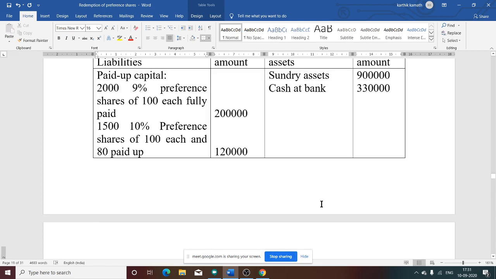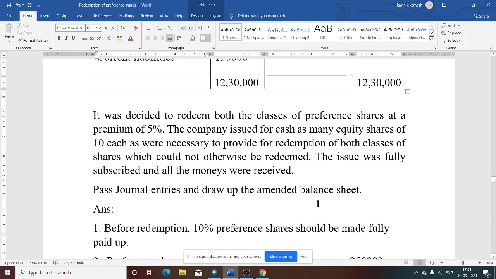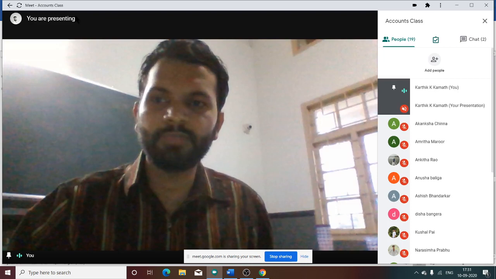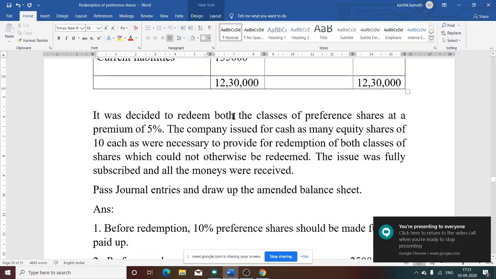Now we need to see the adjustment. It was decided to redeem both the classes of preference share. So in the previous problem, what happened? There was no information about both the classes in the previous problem. But in this problem, it is specifically mentioned that both the classes are to be redeemed at a premium of 5%.